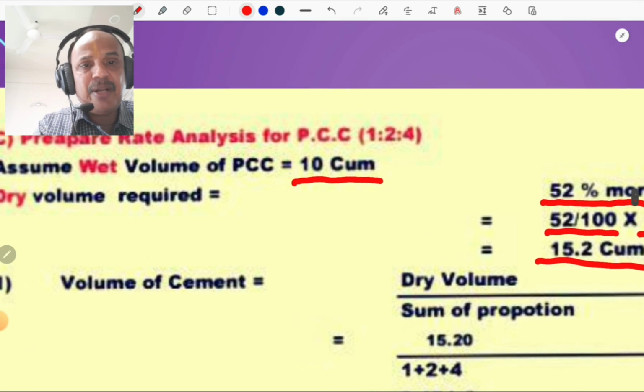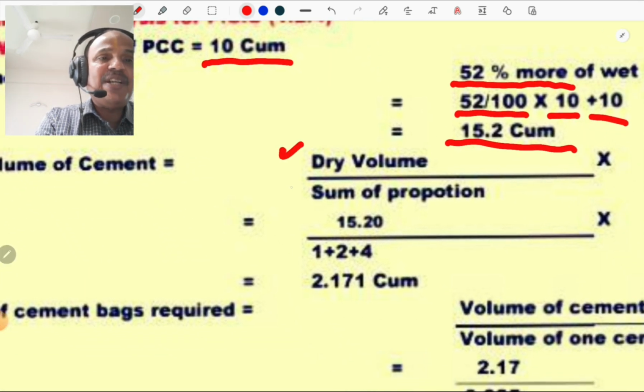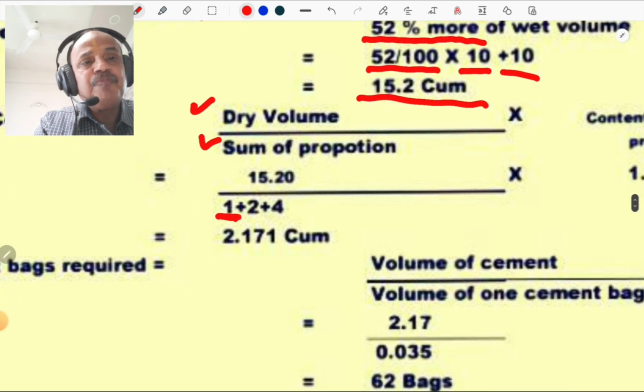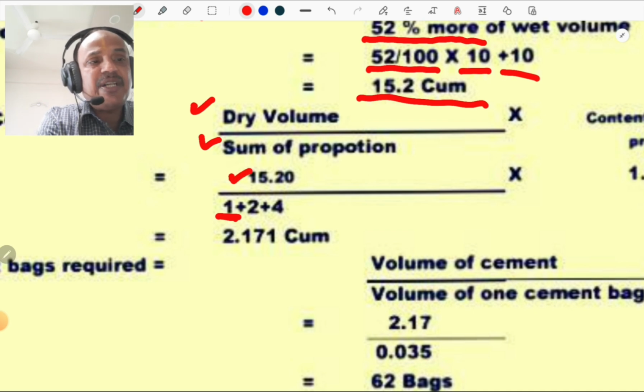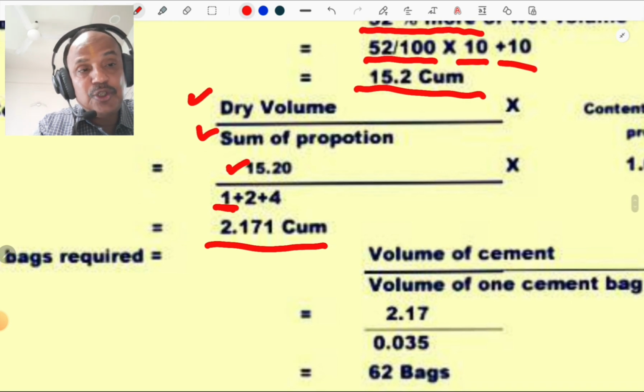Then for the volume of cement, you know that dry volume divided by the sum of proportions and multiplied by 1 gives the cement content. So 15.20 divided by 1 plus 2 plus 4, multiplied by 1, you get the quantity of cement as 2.171 cubic meter.